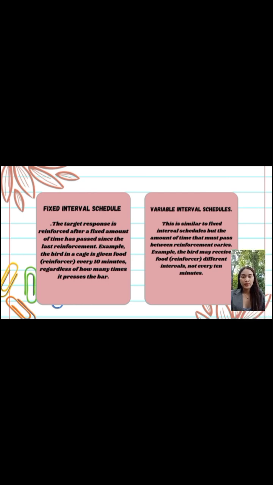Next is the variable interval schedule. This is similar to the fixed interval schedule, but the amount of time that must pass between reinforcements varies. The reinforcement is given after a specific number of responses have been made. This schedule typically produces a high rate of responding with a brief pause after reinforcement. For example, a factory worker who is paid for every 10 items they produce is under a fixed ratio schedule, resulting in a steady output of work followed by short breaks.